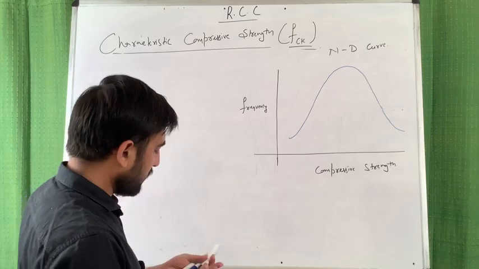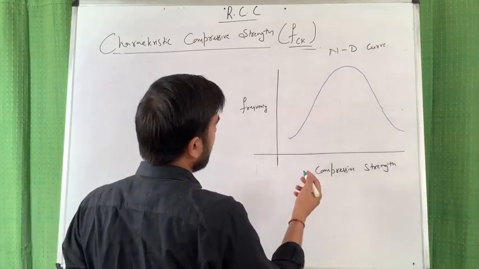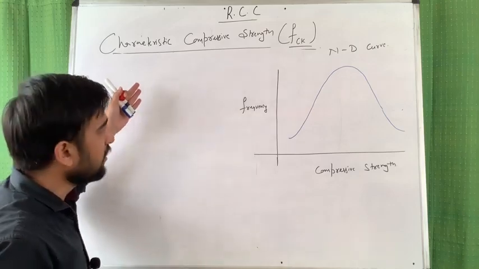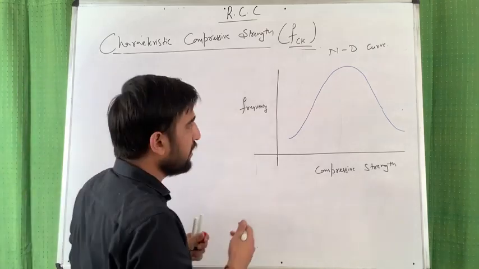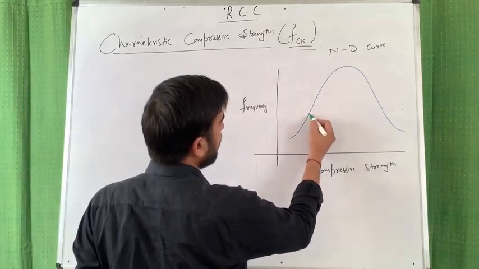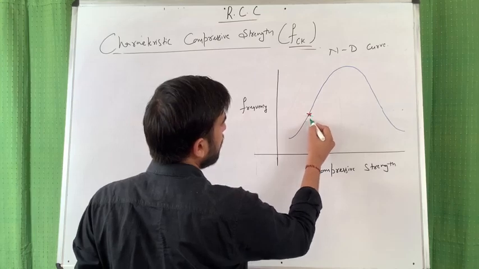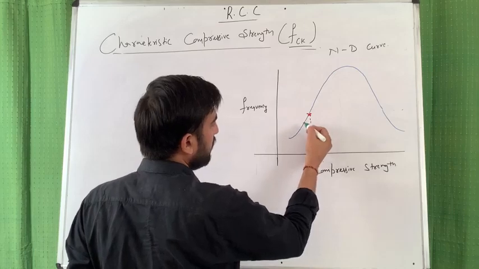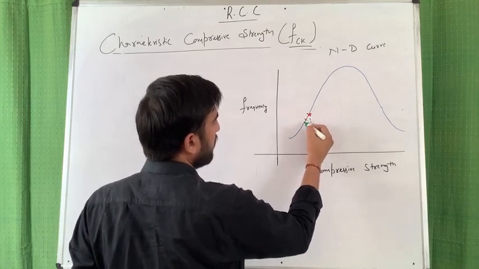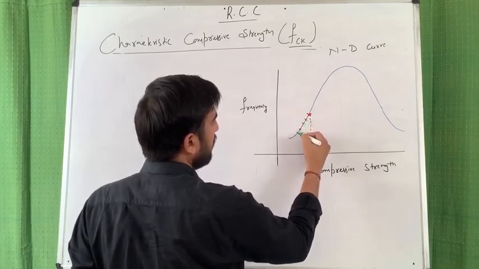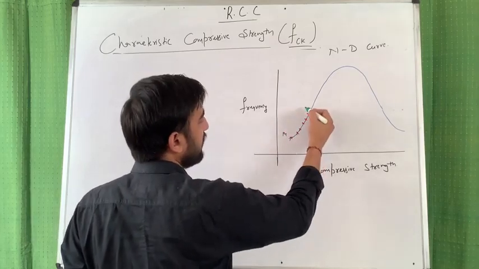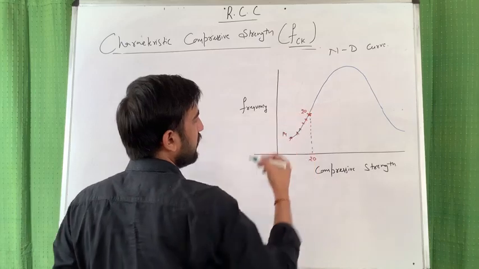Suppose I am targeting M20, then the sixth value was 20, and below this there were 5 values, 1, 2, 3, 4, 5, let's say 14, 18, 19, something like that, and this value is 20.